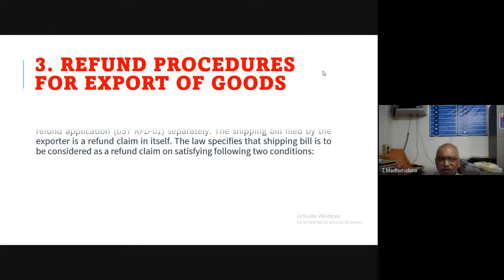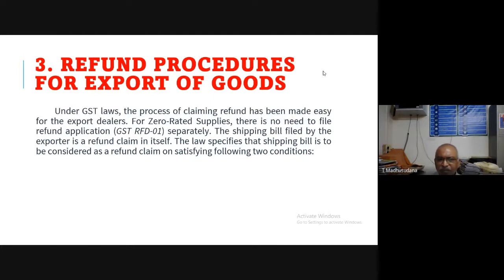Under GST law, the process of claiming refund has been made easy for the export dealers. So under GST, claiming for refund is not so difficult because the process has been set as a liberal and easy process.